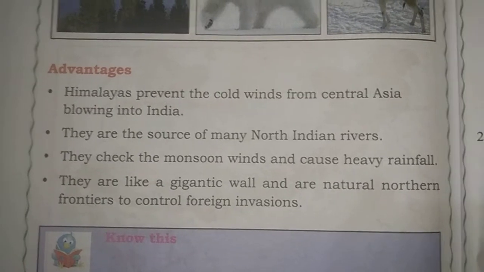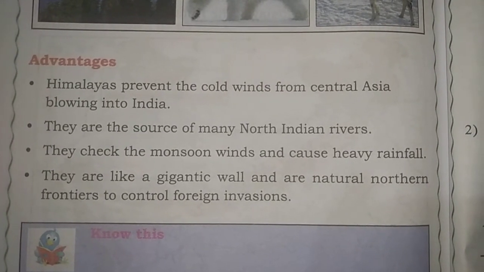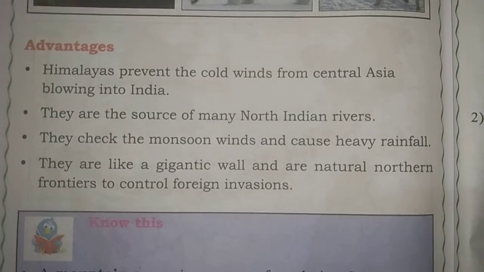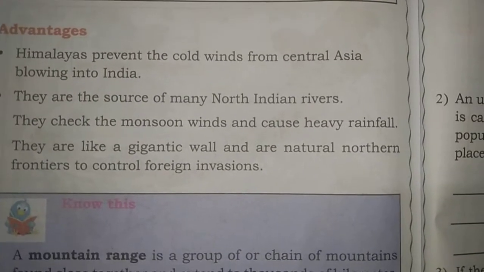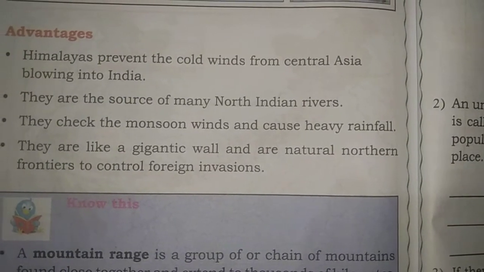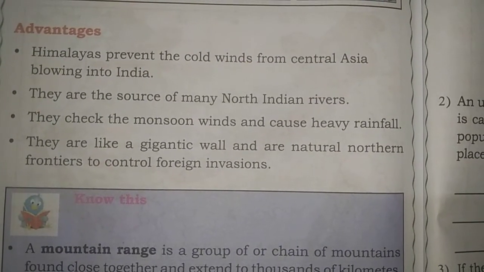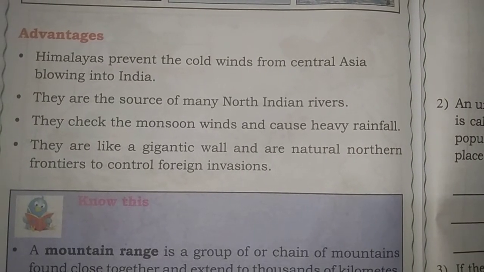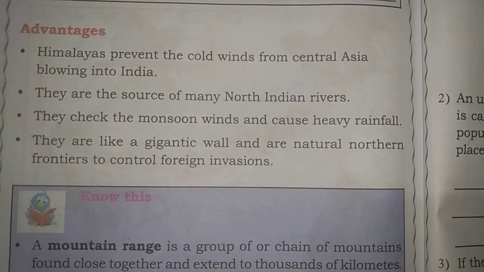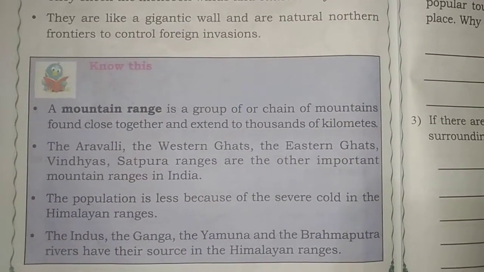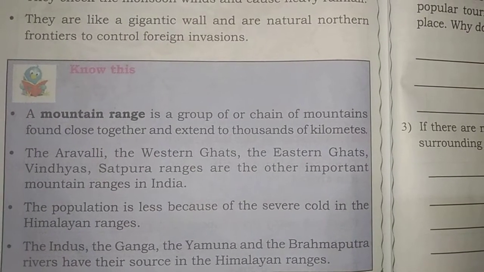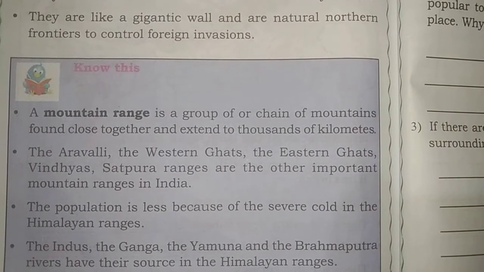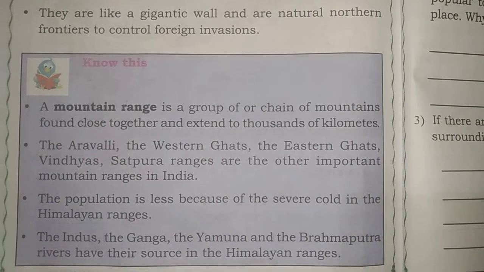Advantages of the Himalayas: they prevent the cold winds from Central Asia from blowing into India. They are the source of many North Indian rivers. They check the monsoon winds and cause heavy rainfall. They are like a gigantic wall and natural northern frontiers that control foreign invasions. A mountain range is a group or chain of mountains bound close together and extending thousands of kilometers.